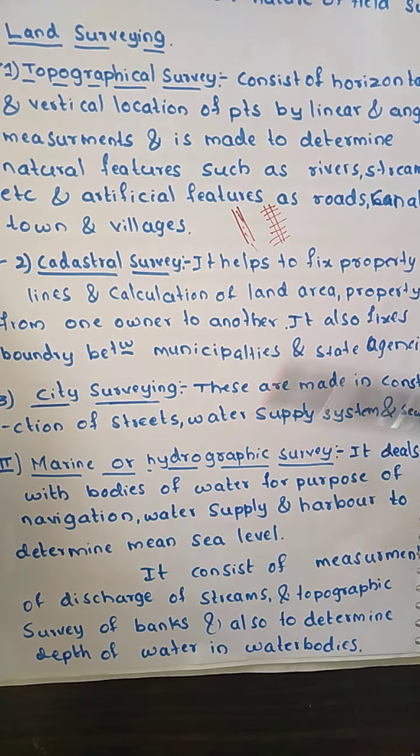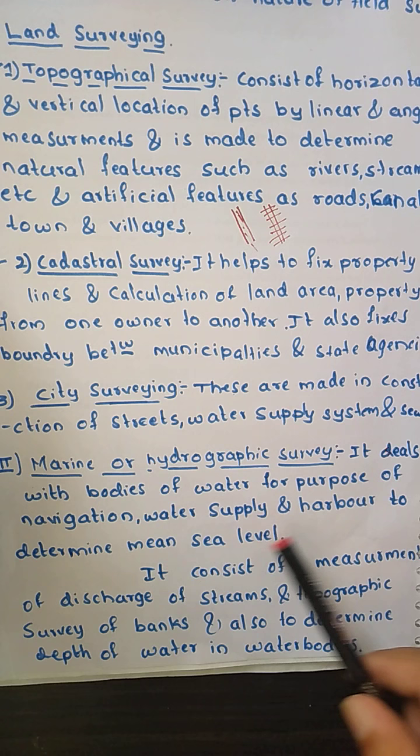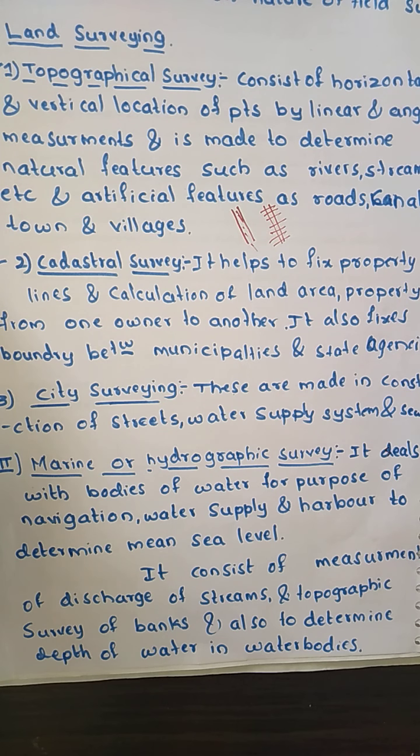Okay, this is done on land. Next is the marine or hydrographic survey. As the name indicates, it is going to be done on water. But for what purpose? Marine or hydrographic survey deals with bodies of water for the purpose of navigation, water supply and harbor, and to determine the mean sea level.